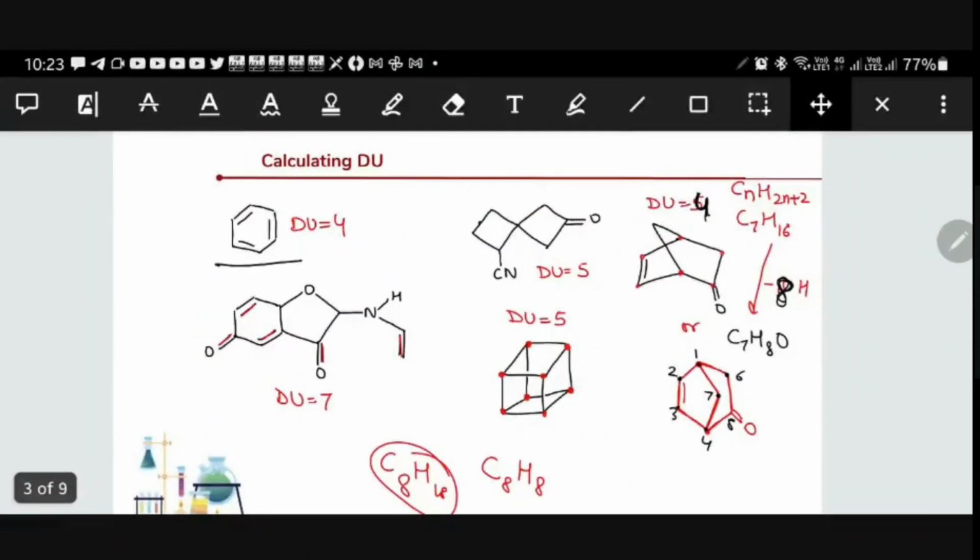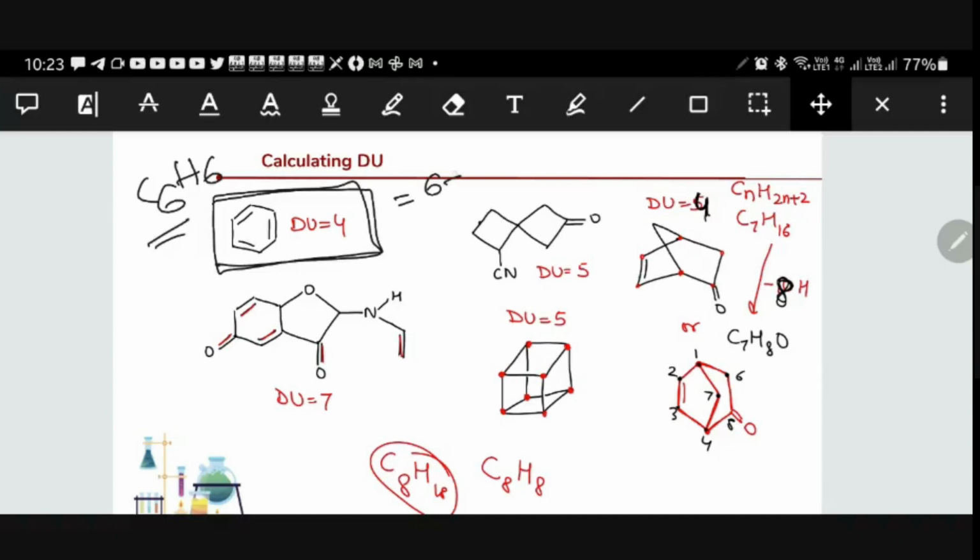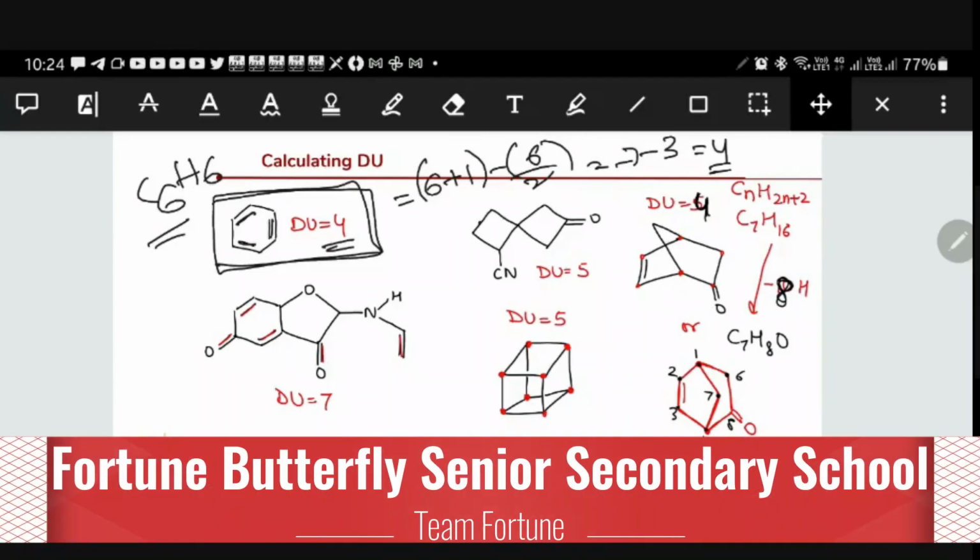So what is the degree of unsaturation here? Directly we know the formula. What is the formula here? C6H6. So 6 plus 1 minus number of hydrogens. Is there any halogens and nitrogens? No. So by 2. Total what will it become? 7 minus 3, so 4. And directly we can tell 3 pi bonds and 1 ring.